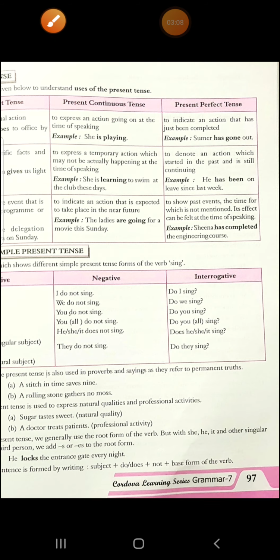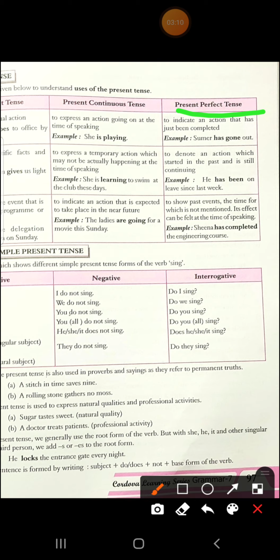Alright. Then comes your present perfect tense. Now see where we can use present perfect tense. It is used to indicate an action that has just been completed, and now we are talking about it. Like Sumer has gone out, meaning just now he went out.